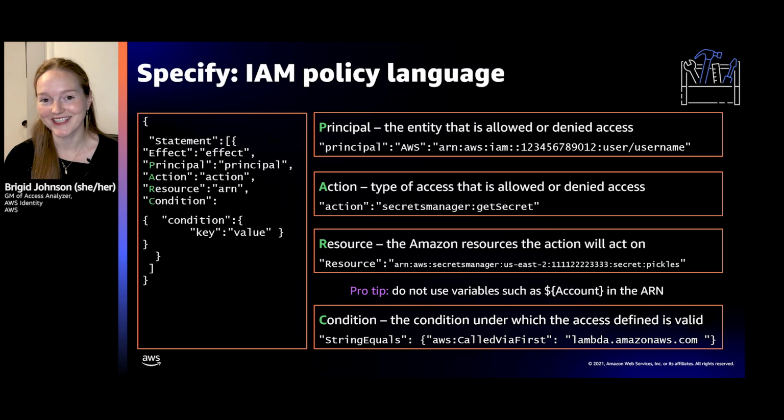One pro tip here that I snuck in was a lot of people think they can use the $account policy variable in the resource ARN. It doesn't work. Don't use it. You actually have to specify the account. The only place you can use a variable in the ARN is the last part. So where you see pickles on the screen, that's where it is.